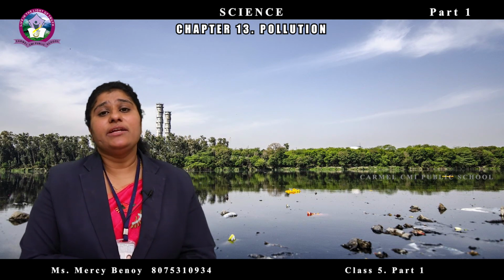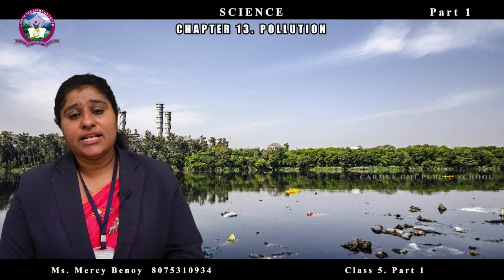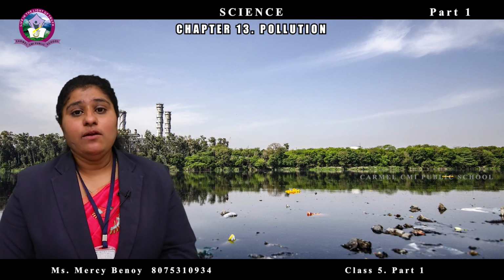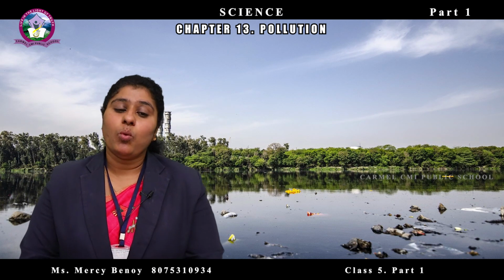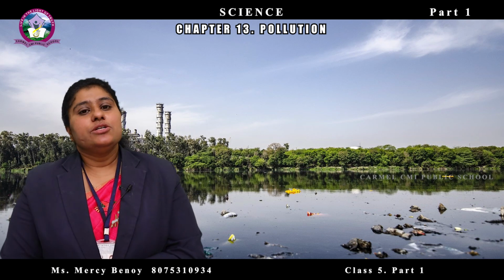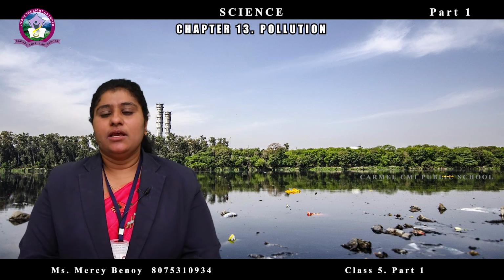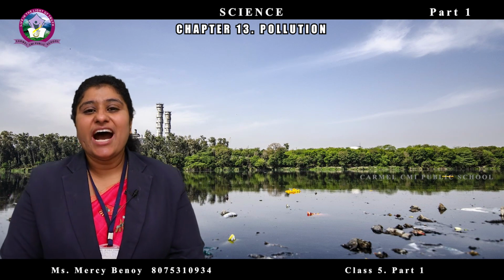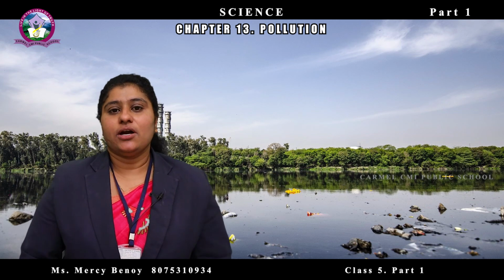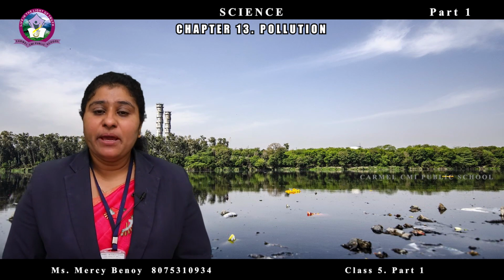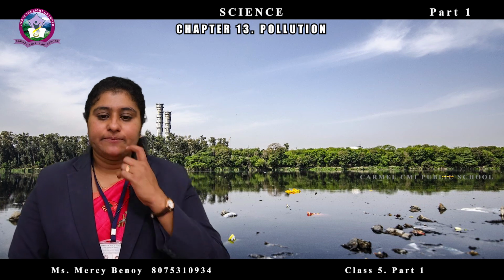How can we prevent water pollution? Let us learn about the prevention of water pollution. To prevent water pollution, we must not throw garbage into water bodies.